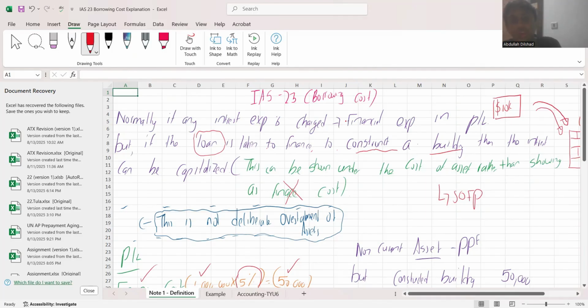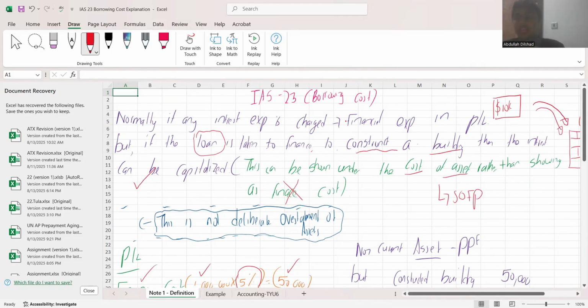What you can do is simply capitalize this interest expense. Capitalizing the interest expense means you show it under the cost of the asset.